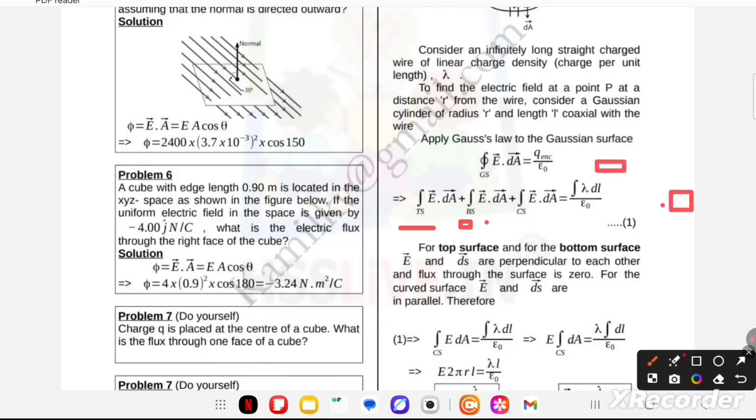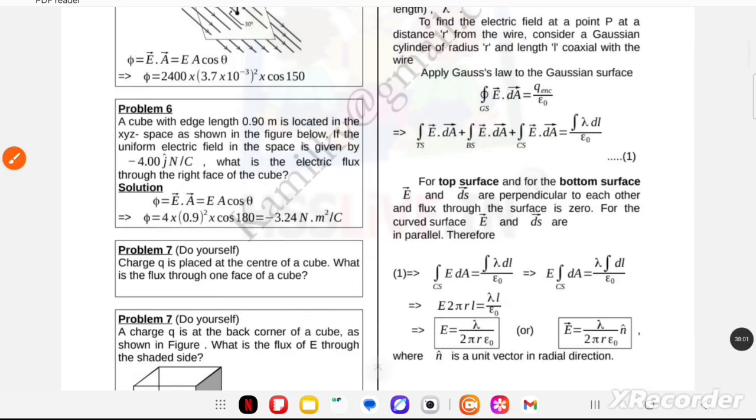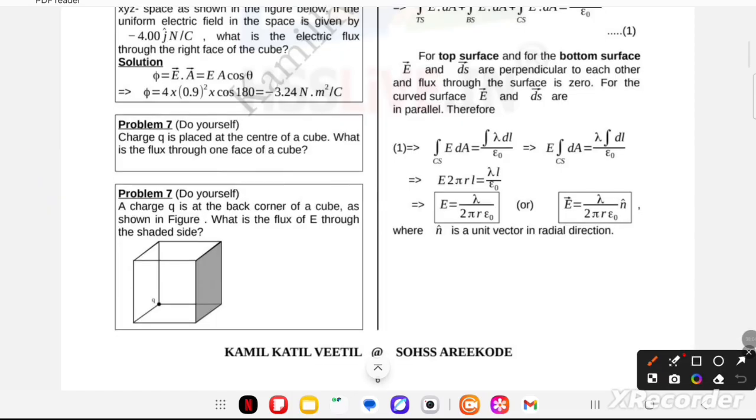For the top surface and the bottom surface, E and dS are perpendicular to each other, and the flux through these surfaces is 0. For the curved surface, E and dS are parallel. Therefore, the integral over the curved surface of E dA equals the integral of lambda dl upon epsilon naught, so E times 2 pi r L equals lambda L by epsilon naught. So E is equal to lambda upon 2 pi r epsilon naught, where n is the unit vector. You can also use the n vector, n cap.